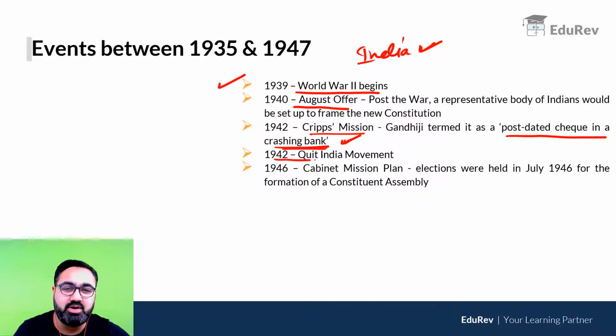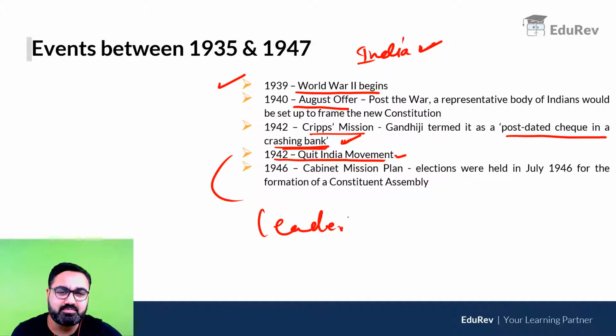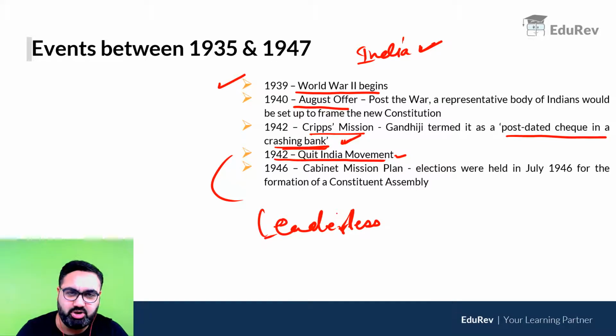This was followed by the Quit India movement because Mahatma Gandhi and other Congress leaders felt this was an opportune time to launch another mass movement. Quit India movement also is called a leaderless movement. Why leaderless? Because as soon as the Congress announced that we were launching the Quit India movement, almost all the Congress leaders were arrested. Overnight, Gandhi, Nehru, Patel, every main Congress leader of that time was arrested, but the movement did not stop. Common people carried on with the movement.